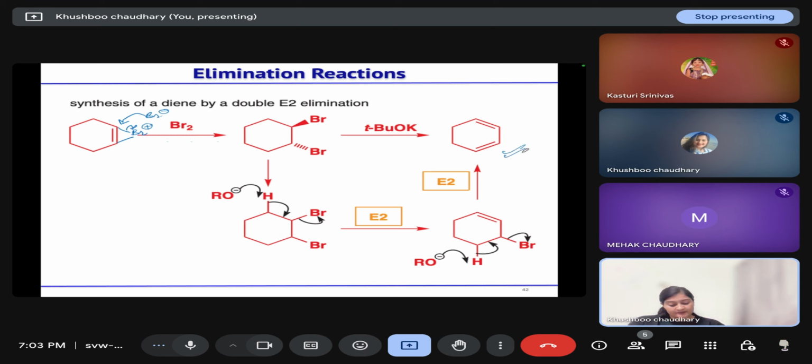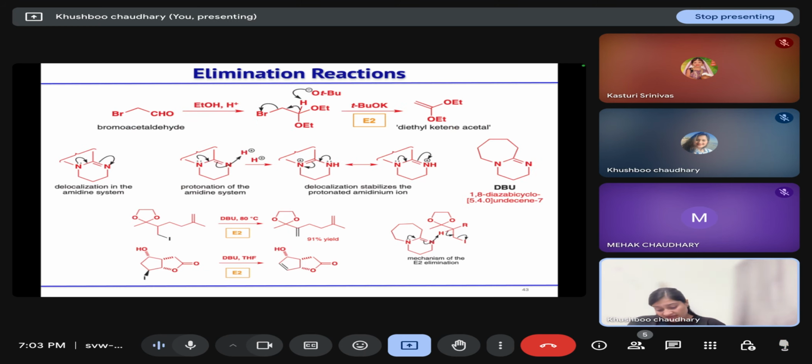So in case of E2 elimination, firstly the base attacks at the less hindered side, and secondly it will react in the anti fashion. So if you have this bromoacetaldehyde and we are treating it with ethanol in the presence of H positive, firstly acetal will form. How is this reaction taking place? Aldehyde will abstract the proton, ethanol will attack, COH will form. Again it will abstract the proton, again ethanol will attack, and OH2 positive or water will be released. So it will form this acetal. This is clear, how we are getting the first product.